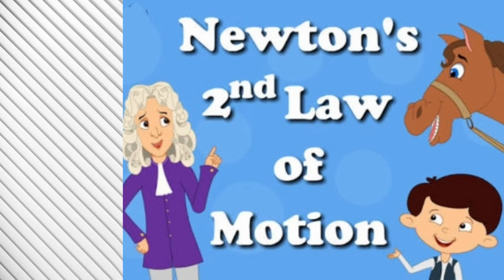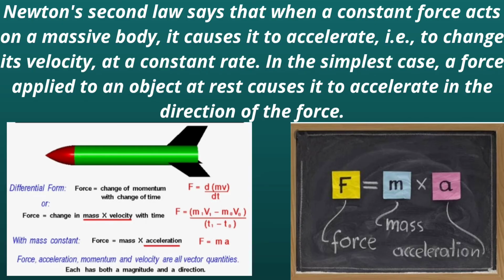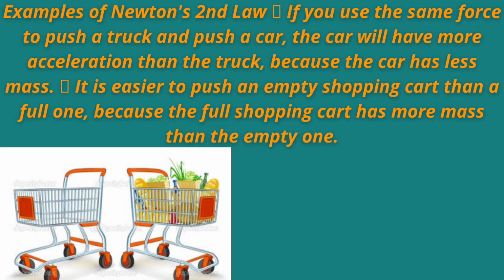Newton's second law. Newton's second law says that when a constant force acts on a massive body, it causes it to accelerate, that is, to change its velocity at a constant rate. In the simplest case, a force applied to an object at rest causes it to accelerate in the direction of the force. For example, if you use the same force to push a truck and a car, the car will have more acceleration than the truck because the car has less mass.